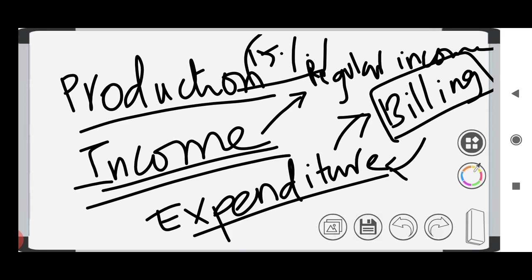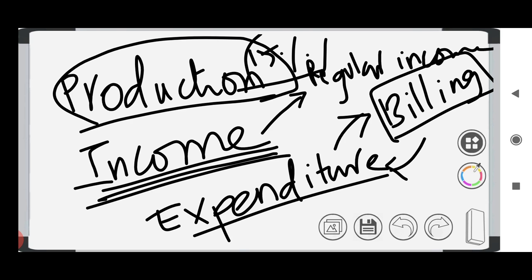The government is not aware of our earnings. So we can't use the income method. That is why we went for the production method. By knowing the value of the goods and services we can calculate the income, right? So we go for the production method.